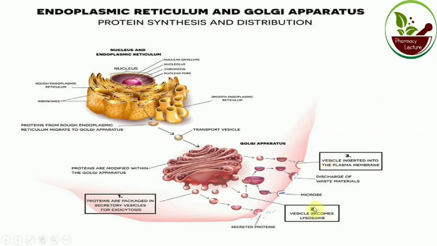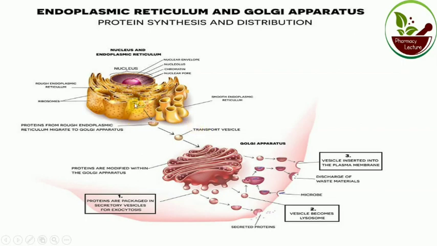Then comes point number 2. Vesicles become lysosomes. Then point number 3, vesicles are inserted into the plasma membrane. Once packaged, the discharge of waste material or microbes happens as it is inserted into the plasma membrane. So this is the function of Golgi apparatus, mainly packaged in secretory vesicles for exocytosis. See the figure.